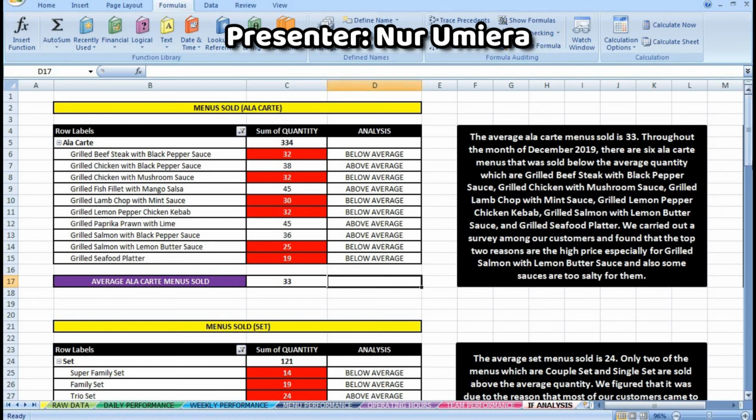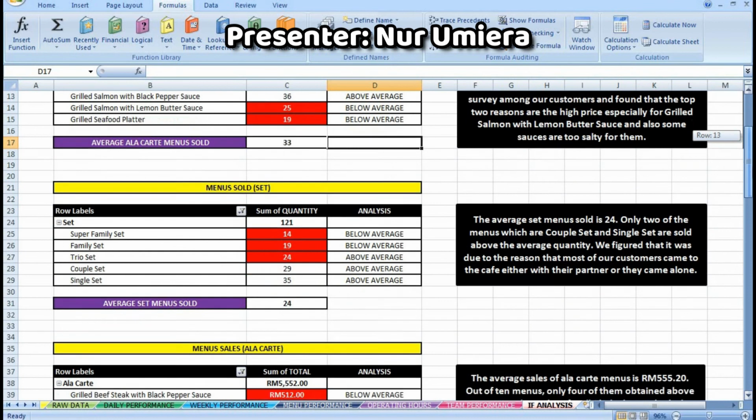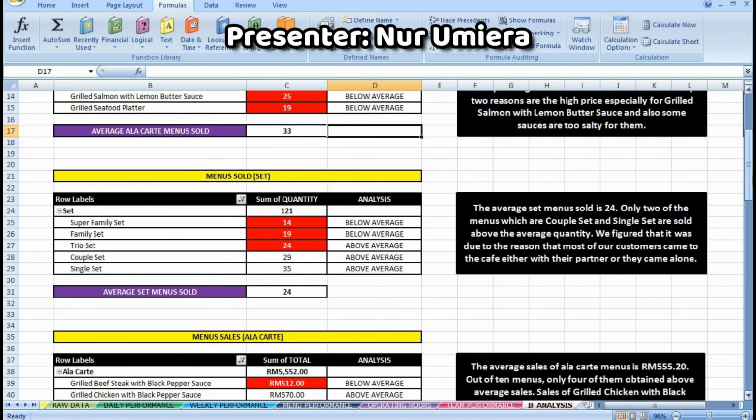The average set menu sold is 24. Only 2 of the menus, which are couple set and single set, were sold above the average quantity. Our cafe figured that it was due to the reasons that most of our customers came to the cafe either with their partner, family, or by themselves alone.